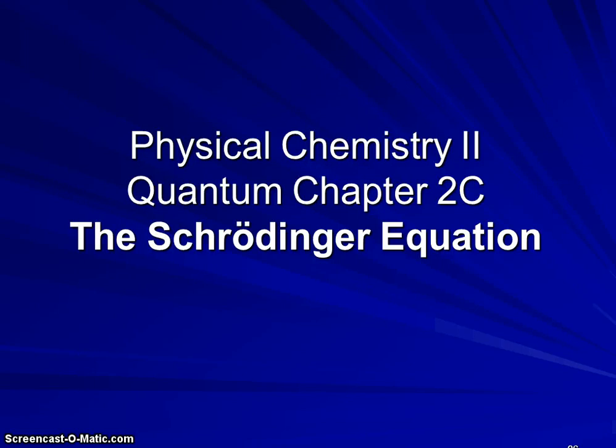All right, we've just got a few more things to tie up on this chapter. We just finished talking about orthonormality. The orthogonality portion explains that if two eigenfunctions of a particular operator are multiplied by one another and that function is integrated over all space, we will get zero. That means those functions are orthogonal to one another. But if a function is multiplied by itself, or really by its complex conjugate, and integrated over all space, we need to get 1 so that the function relates to probability in the proper way.